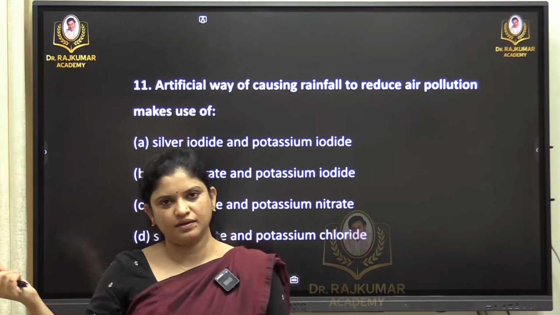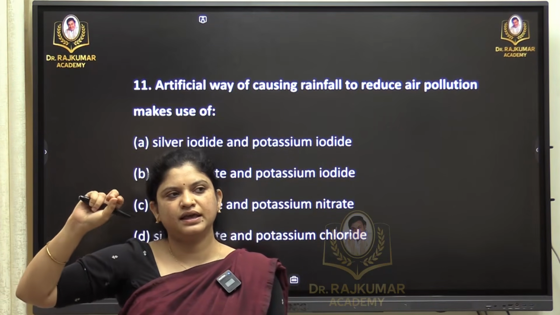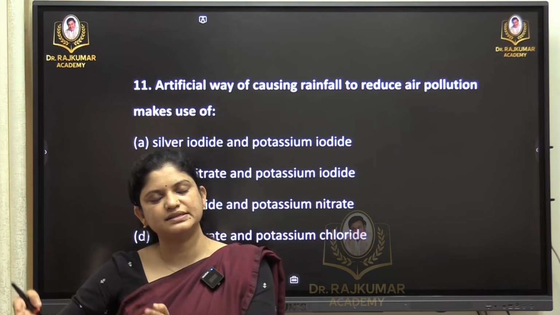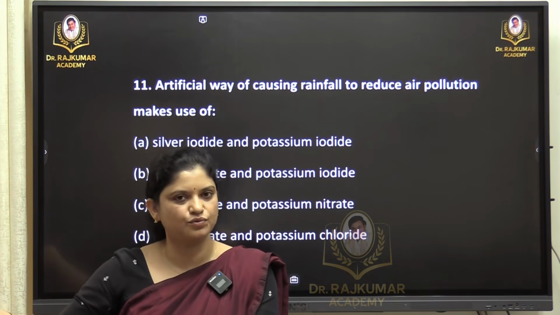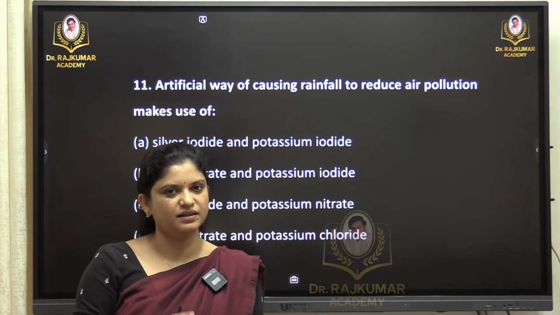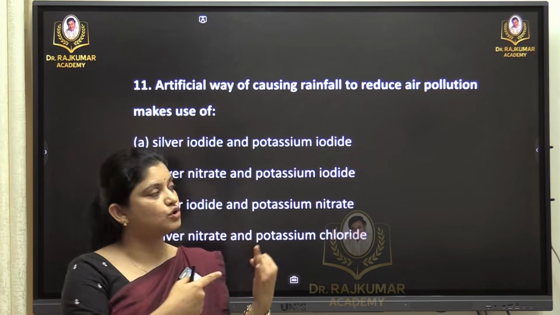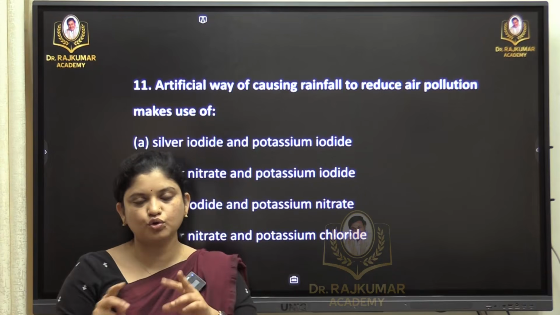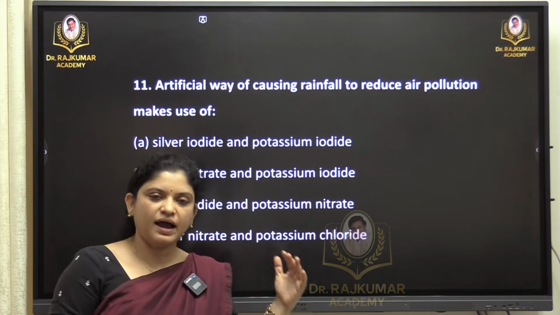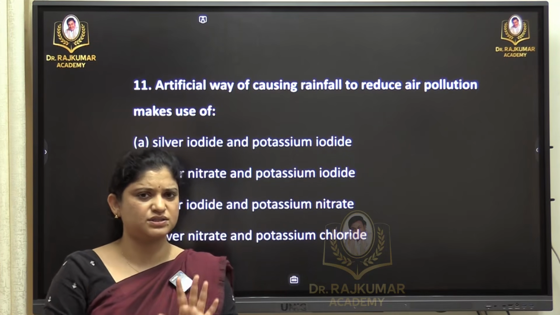One is the UAE, in Dubai I guess, wherein they did this cloud seeding. Artificial rain is nothing but the other name for what we call cloud seeding. So cloud seeding was done in Dubai for this rain. That was one thing. And one more thing is that air pollution in Delhi is also related to this. So two different news articles were there, and in asking the question they did not go intense, they just asked what the chemicals are.